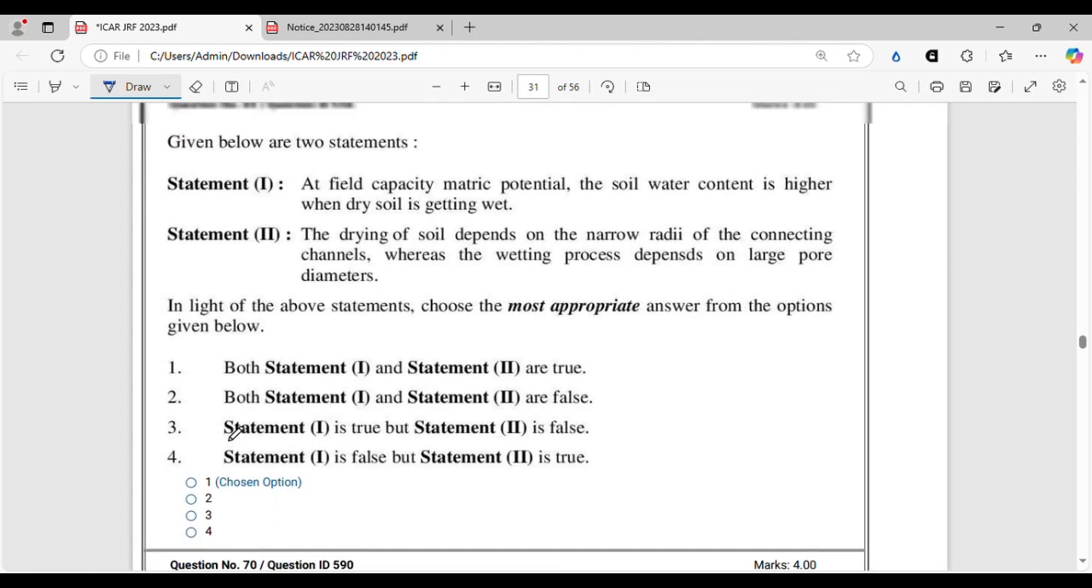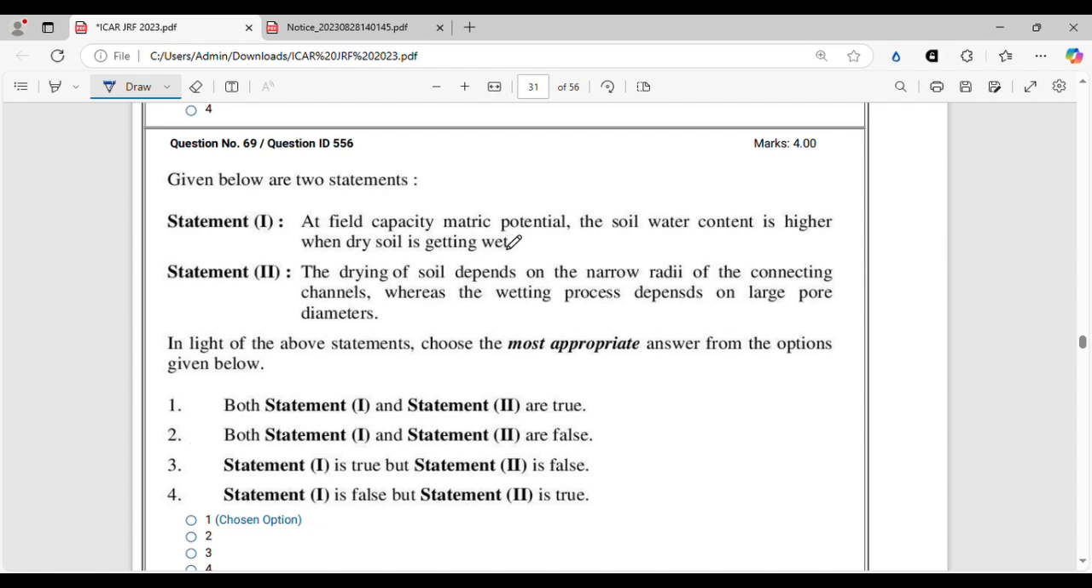This is a true false based question. We will try to solve it very fast. At field capacity matric potential, the soil water content is higher when dry soil is getting wet. So this is a question from hysteresis, from the soil physics portion, soil water, you can say more precisely.